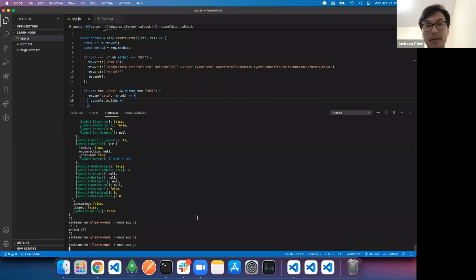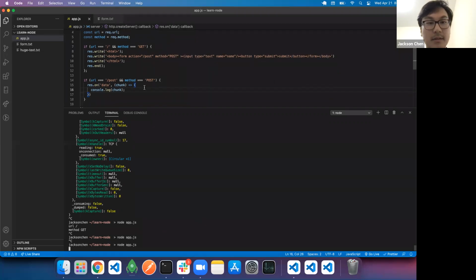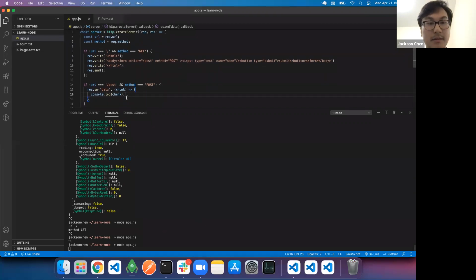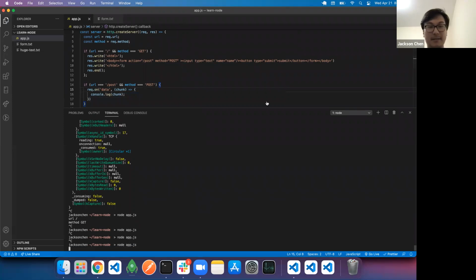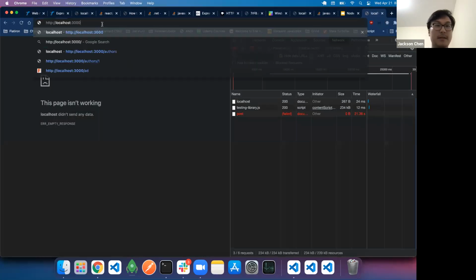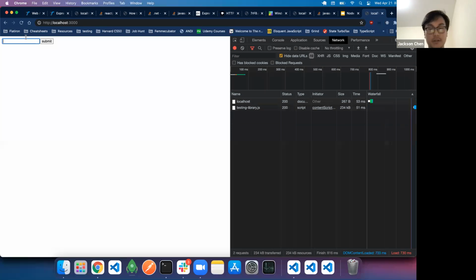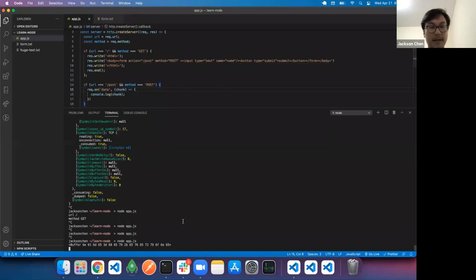I guess it didn't work, so let's see what happened. Method equals post. Oh, it should be request.on, not response, sorry. So let's go back here. Hey everyone, submit that. And you'll see this little weird object, this chunk called the buffer, that little bucket.